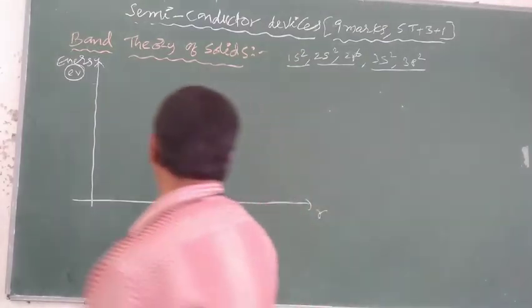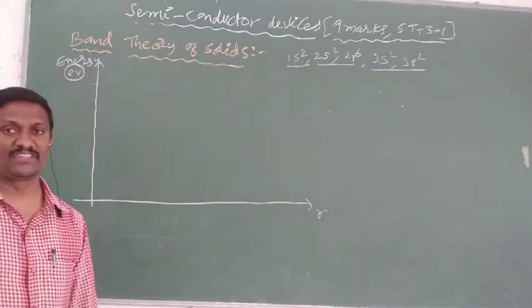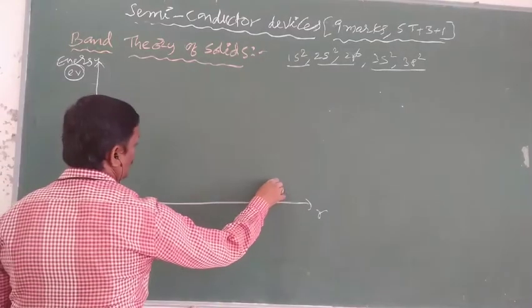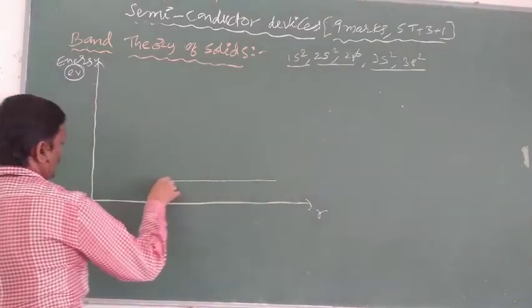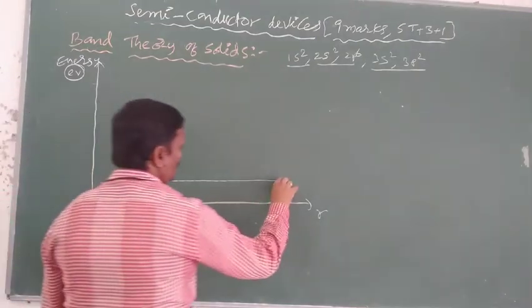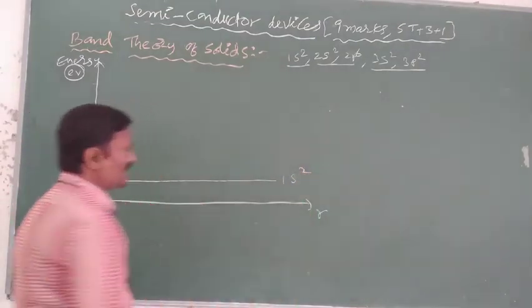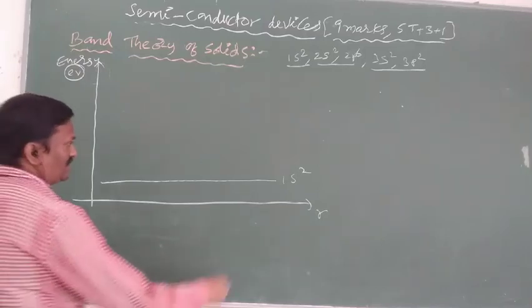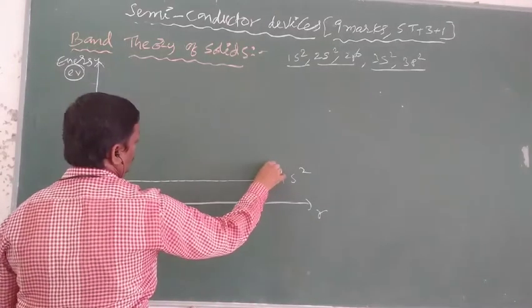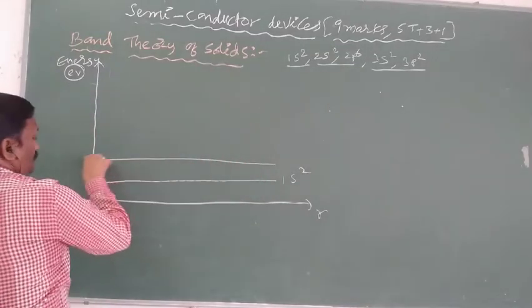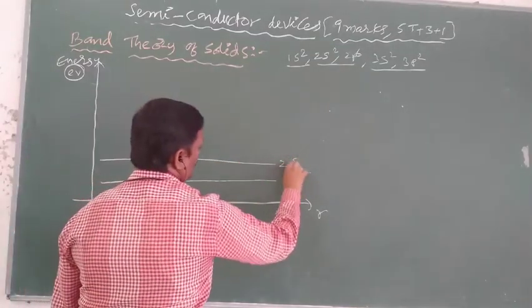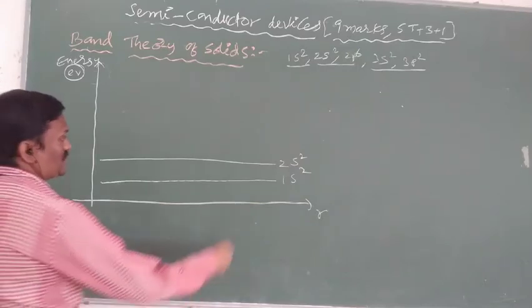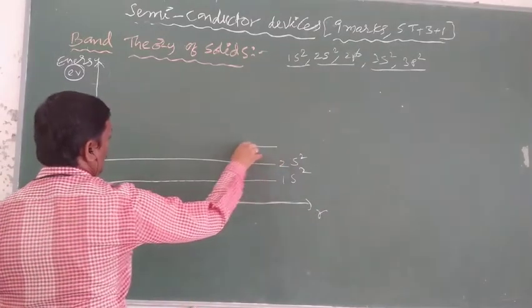So observe this graph. These are the energy levels possessed by 1s2 electrons. Next, the energy levels possessed by 2s2 electrons, and the energy levels possessed by 2p6 electrons.